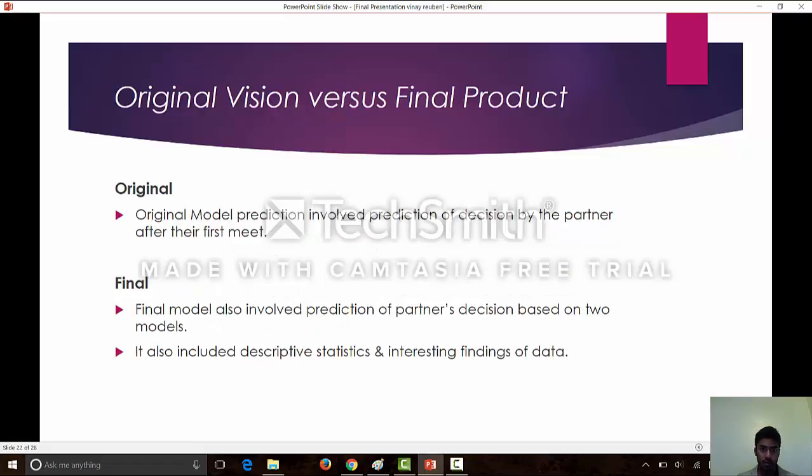So, original versus final product. The original vision of the project was to find the decision of a partner after their first meet, and in the final, it was the same, but by comparing both the models of our result, the decision tree and the logistic regression, and it also included the descriptive statistics and the interesting findings of the data.